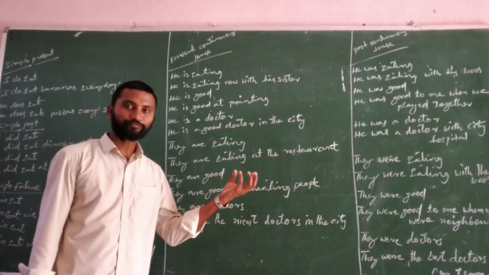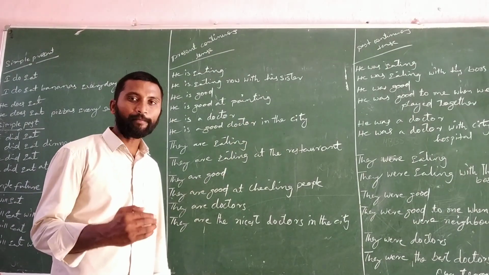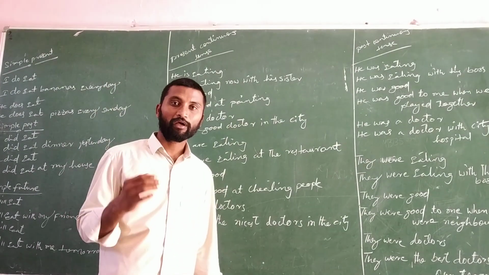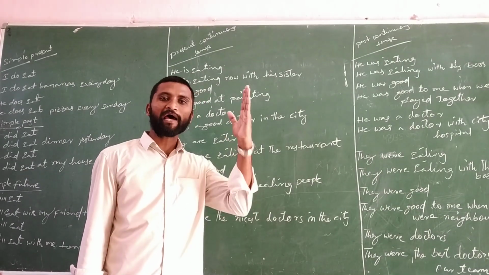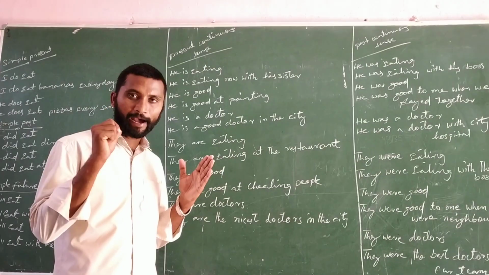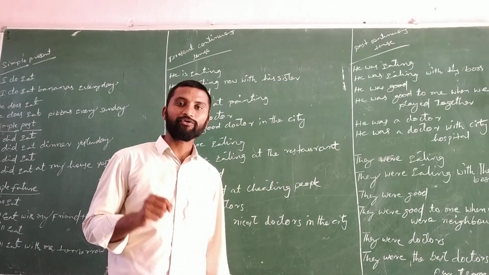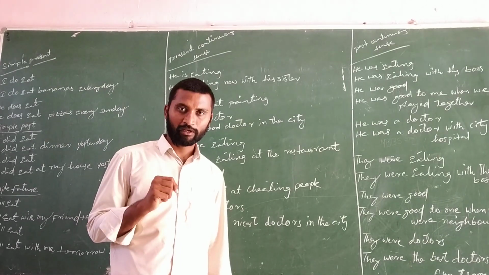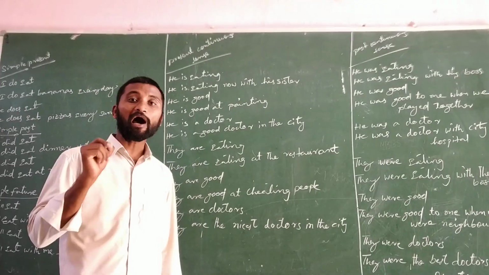If you see the be forms in the present continuous tense, is, am, are are the be forms. For I we have to use am. For he, she, it we have to use is. For you, we, they we have to use are.